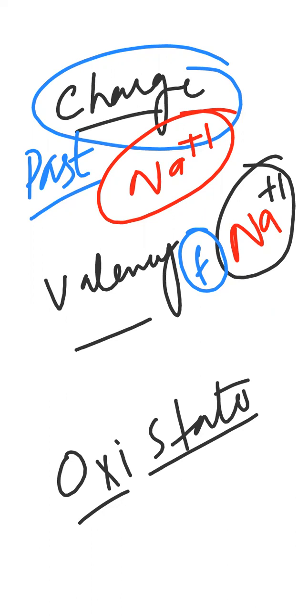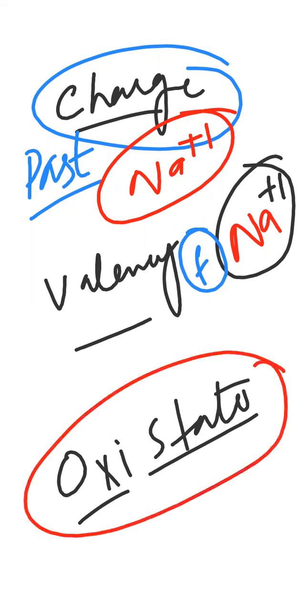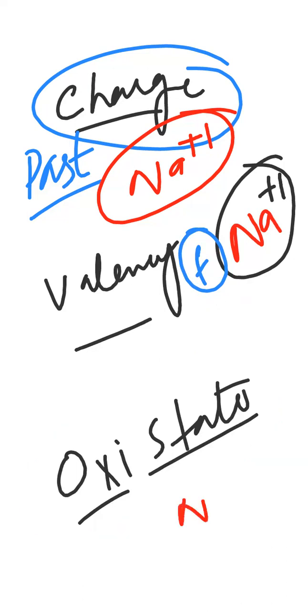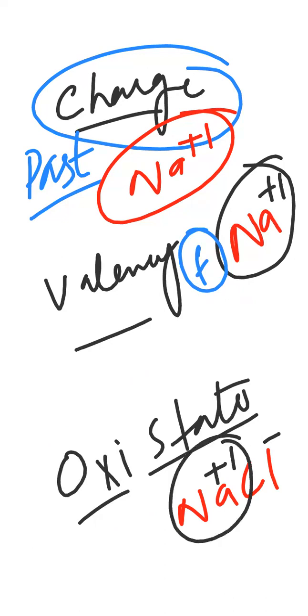Okay, what is oxidation state? The current state. What sodium is doing right now. How many electrons is sodium donating right now? How many electrons is sodium accepting right now? That is oxidation state. For example, I have sodium chloride. Everyone knows that whenever we make sodium chloride, this is an ionic bond. So sodium has donated one electron to the chlorine, or chlorine has gained one electron from the sodium. So sodium is +1. So this +1 is now the oxidation state. इसका मतलब ये तो बड़ा आसान सा concept है.